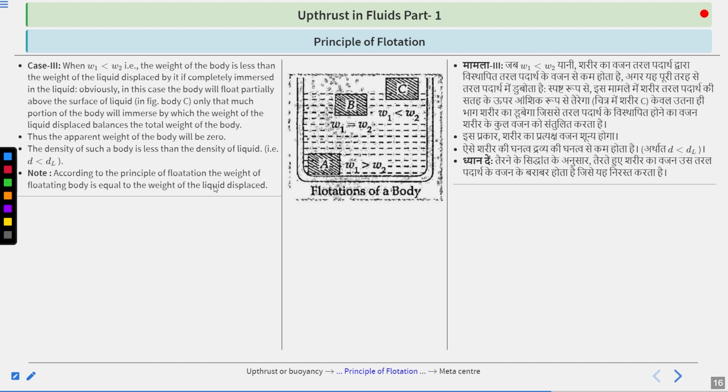Second case, body weight equals the displaced liquid weight. The body will float, immersed in the water. Here, the density of solid equals the density of liquid. Third case, body weight is lesser than the weight of the displaced liquid. In such a scenario, the body will be partially inside the water and partially outside the water, and the density of solid is lesser than the density of liquid.